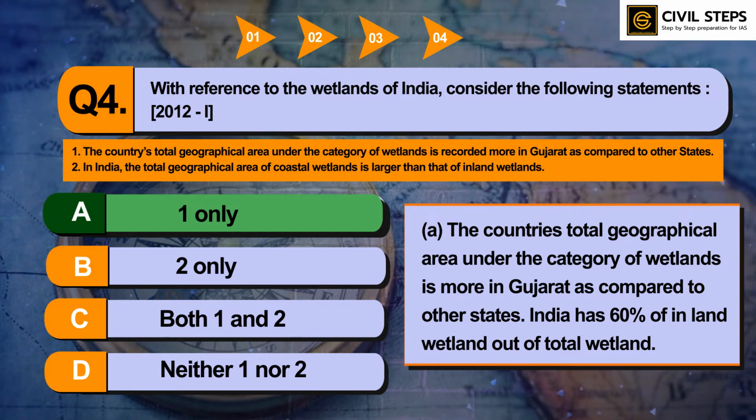So you should also know about mangroves: in which area mangroves are generally found, and which is the most popular area in India known for mangroves. And you should know about wetlands also. You should also know about the India State of Forest report, and see the report about wetlands in the India State of Forest report.